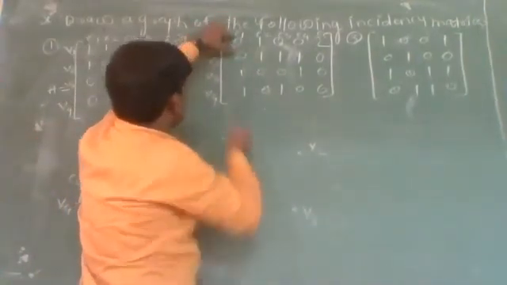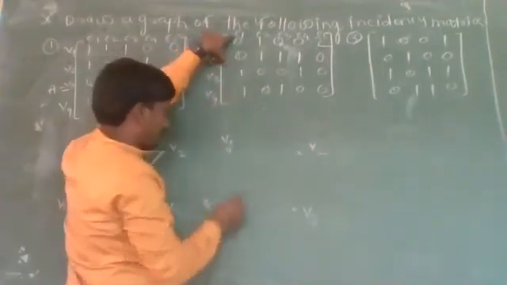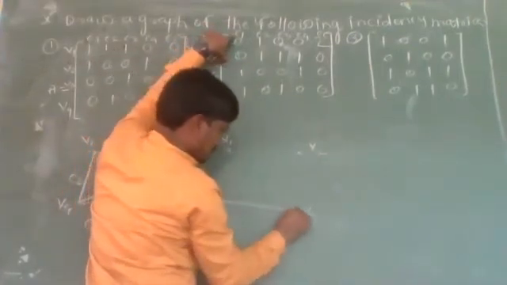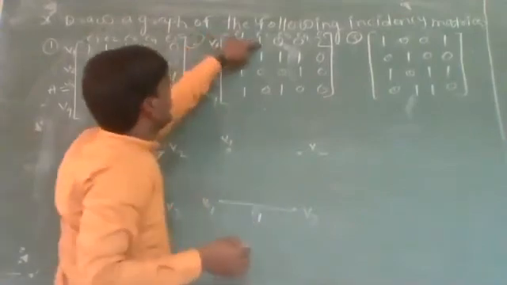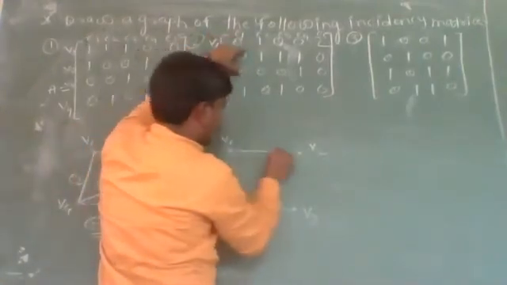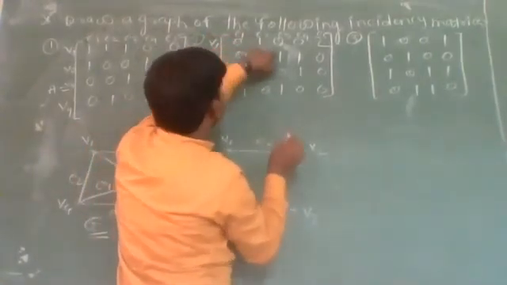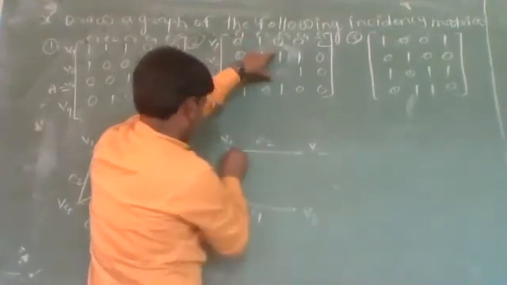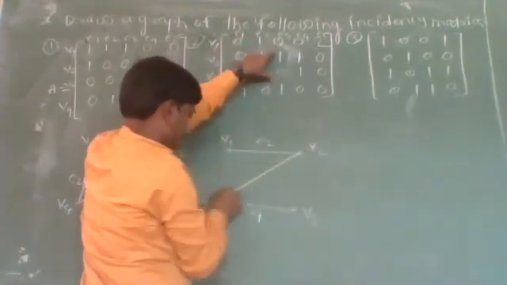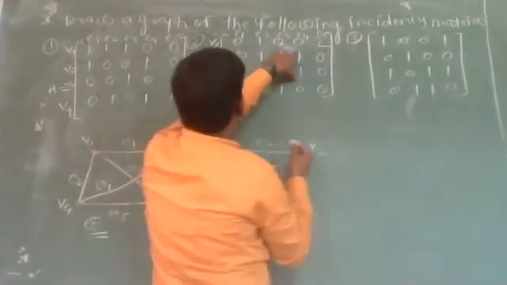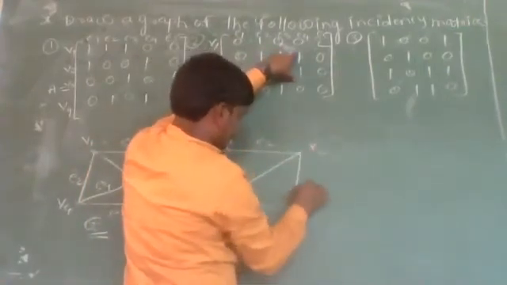Now, edge E1 incident on V3 and V4. So this one is the edge E1. E2 incident on V1, V2. E3 incident on V2, V4. E4 incident on V2, V3.